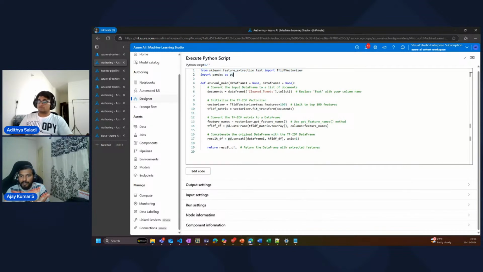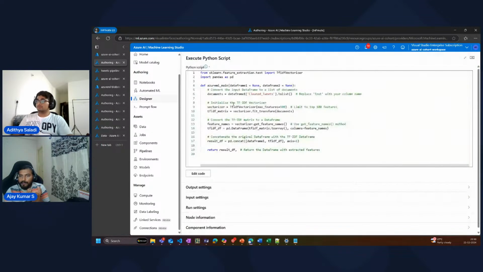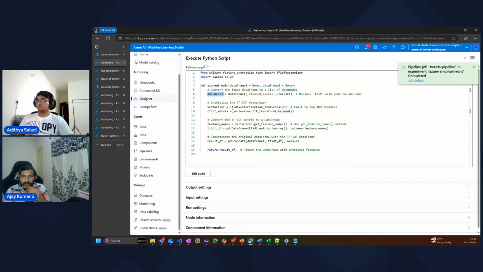I'm using the pandas library. Now again, since we are using the ML Studio, we have to define the same method, azureml_main. Data frame 1 will be the input which we got here, right? So if you see, we got the input from dataset 1 from the output of this particular Python script. So that's what we are getting here. So we will have the data frame data here. We had a clean tweets column. That's where all the data is for us. Clean tweets is where all our data is present. We are going to convert that into a document, and we are going to provide that into the vector fit transformation. So this is exactly the same code that Aditya showed yesterday as a part of the hands-on, right?